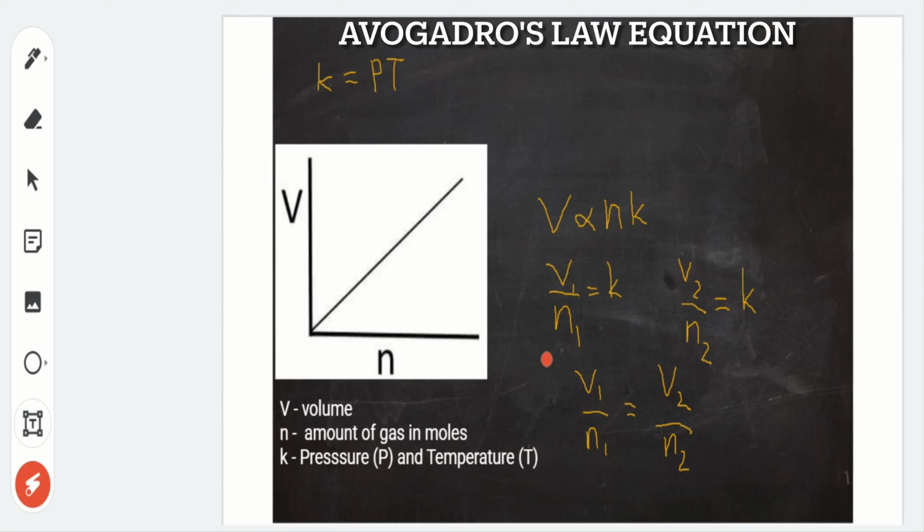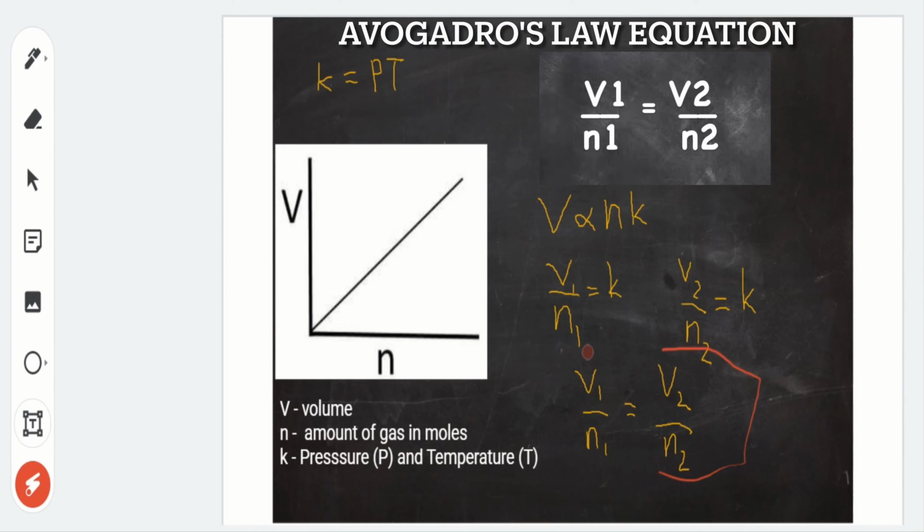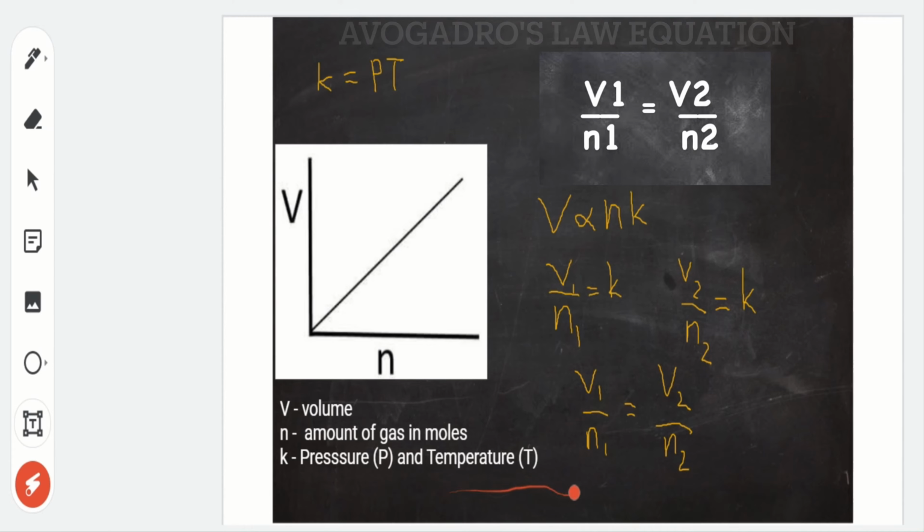So this is now our Avogadro's equation, which we can use to describe what will happen to the volume and amount of gas at constant pressure and temperature.